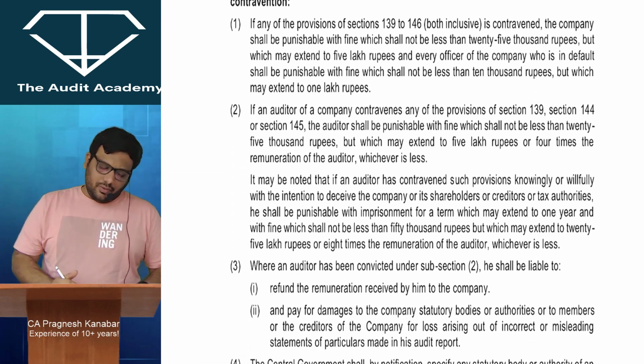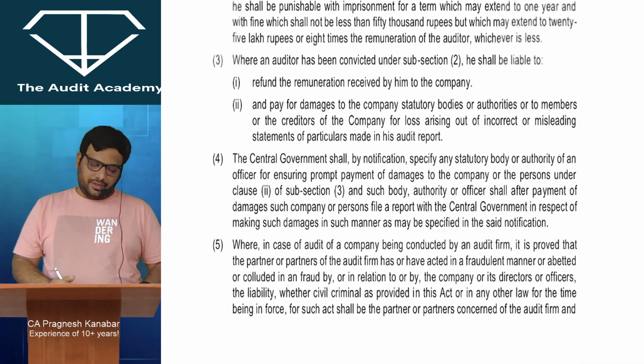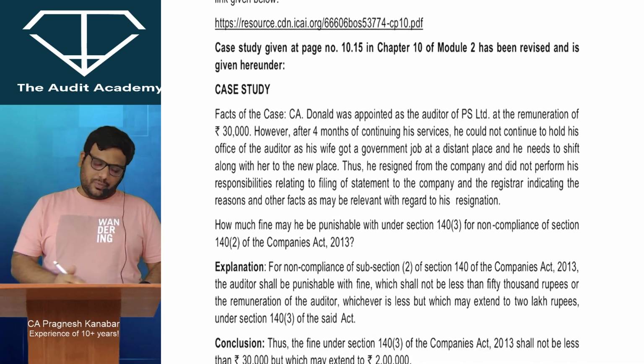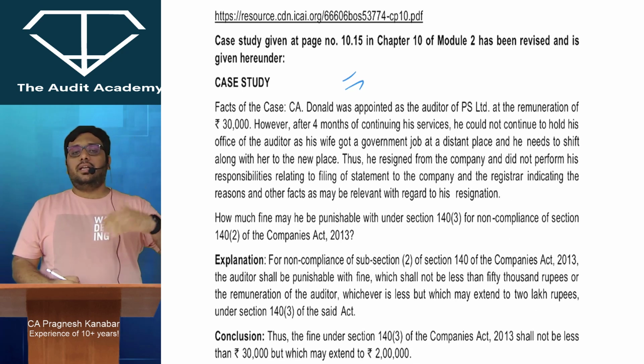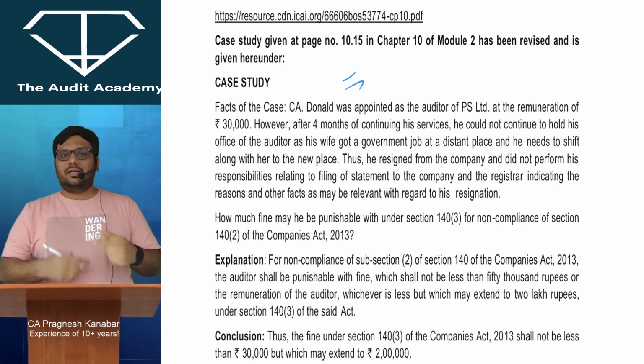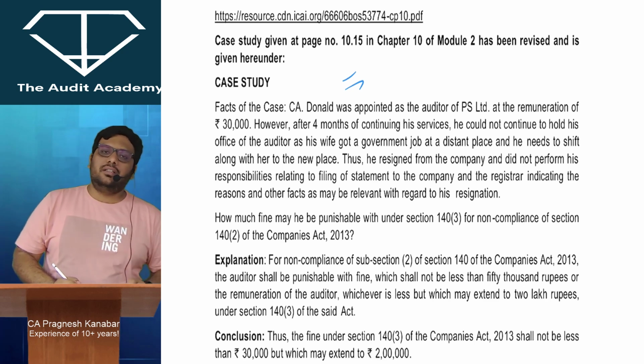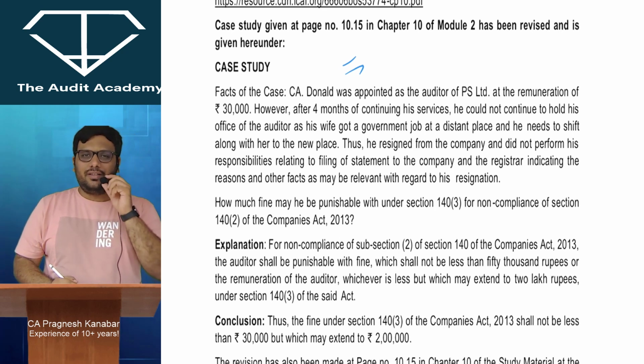Then you have this punishment for non-compliance. Same again, old amendments which have just been reprinted. And this particular case study is nothing but in case of resignation, when auditor wants to file form ADT 3, what if he fails, then what are the penalties? That was wrongly printed in the module, so they have just corrected it and they have given it over here. But again, all these updated things have been discussed in my company audit marathon revision lectures.